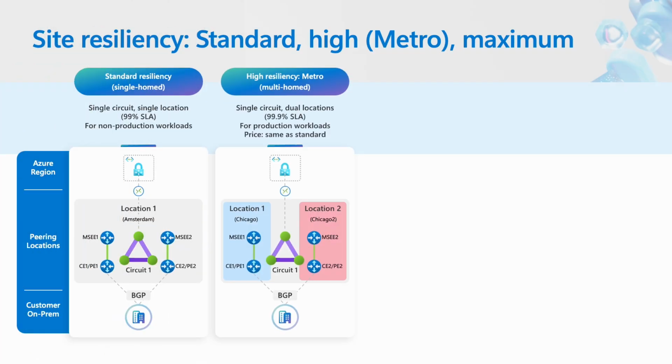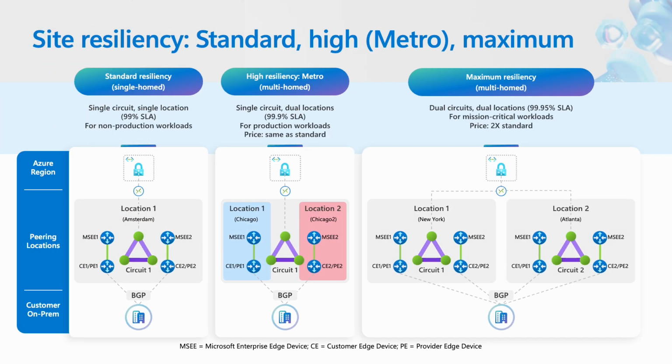Now let's talk about ExpressRoute and its resiliency tiers. Think of ExpressRoute as your private highway to Azure. But not all highways are built the same. Standard resiliency is like a single-lane road, great for light traffic, but if there's a blockage, you're stuck. It's designed for non-production workloads with a lower tier SLA, 99%.